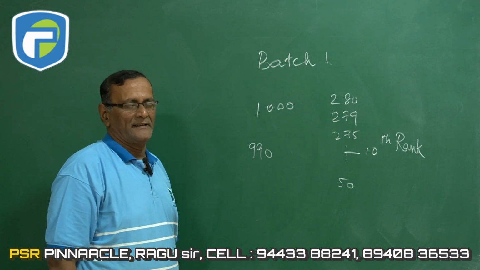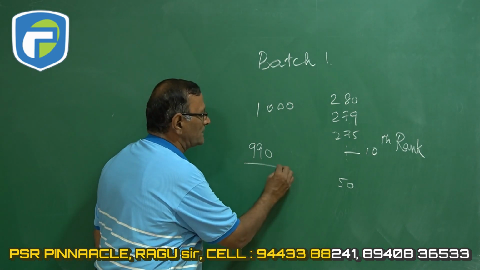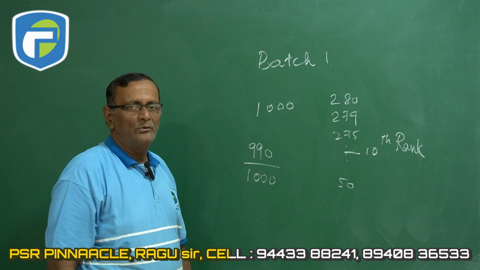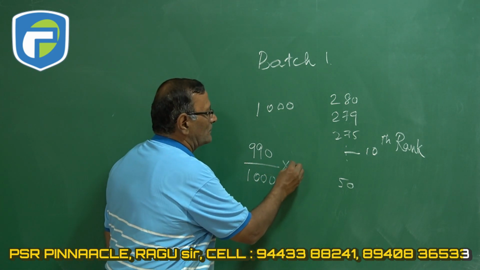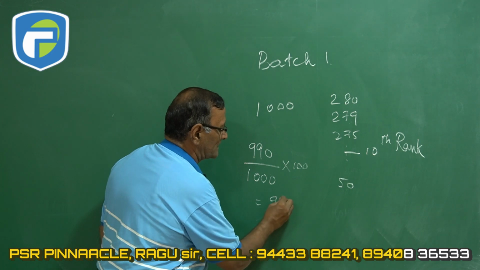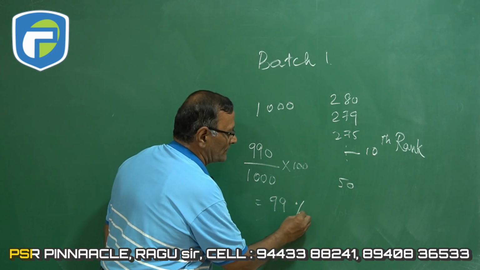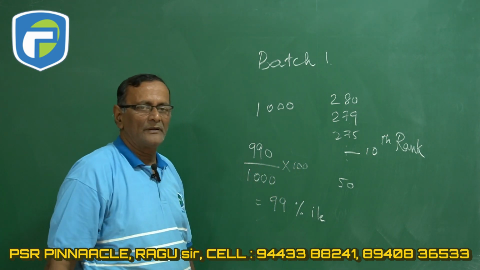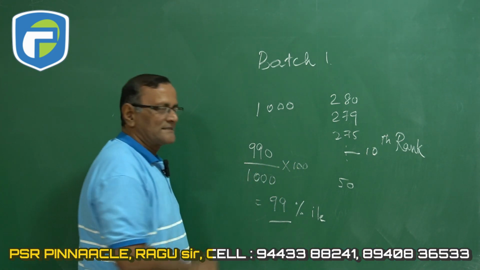is 990. This is expressed as a percentage of total people who have appeared. When you express it as a percentage, that will give you your percentile. In short, we can make it as percent ILE. Okay, so this is the percentile.